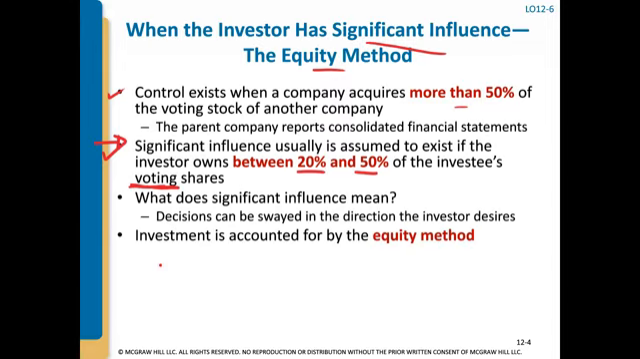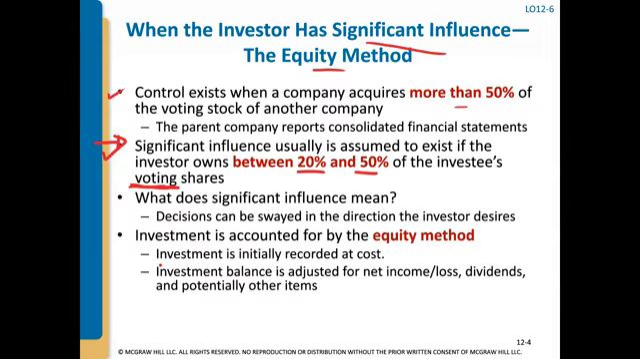It means that the company that invested in another company can sway decisions in one way or another in their favor. And in that situation, when a company has significant influence over another company, the investment is accounted for by using the equity method. When we use the equity method, the investment is initially recorded at cost, and then the investment balance on the balance sheet is adjusted for the net income or net loss and any dividends paid from that investment, and other items potentially.